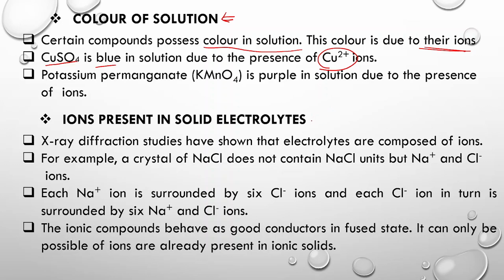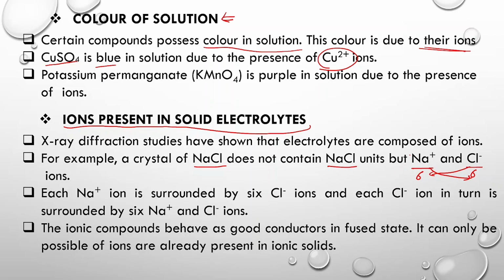Now, the next evidence is one of the most interesting: ions are also present in solid electrolytes. When we study the X-ray diffraction patterns of a sodium chloride crystal, we know that NaCl is not present in the form of NaCl units, but in the form of Na plus and Cl minus ions. Each Na plus ion is surrounded by 6 Cl minus ions, and each Cl minus ion is surrounded by 6 Na plus ions, and vice versa.